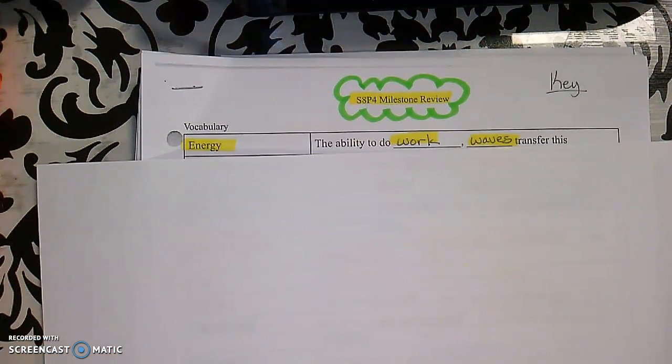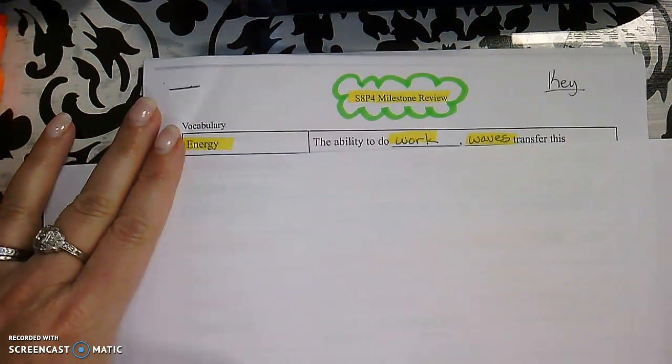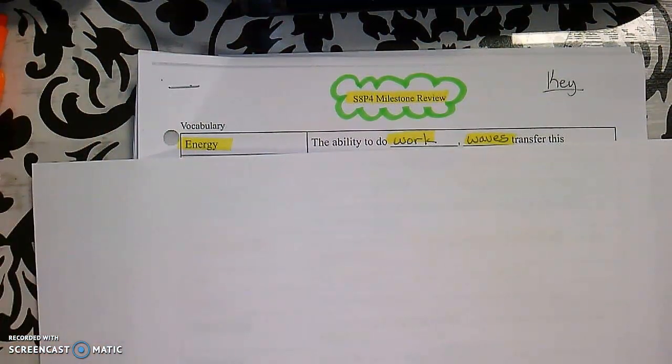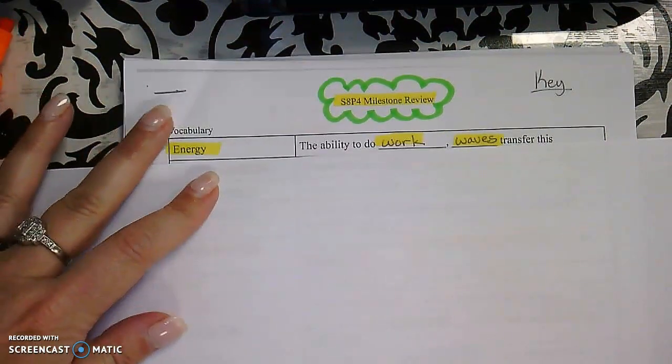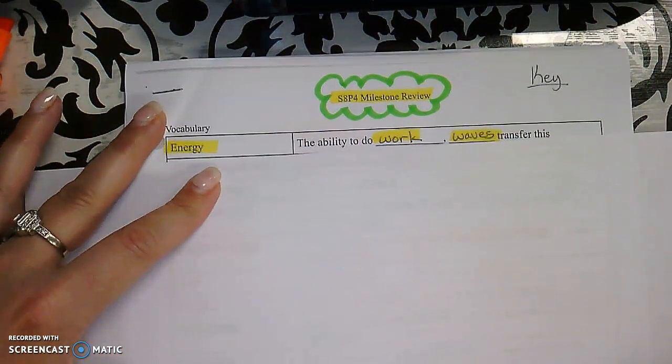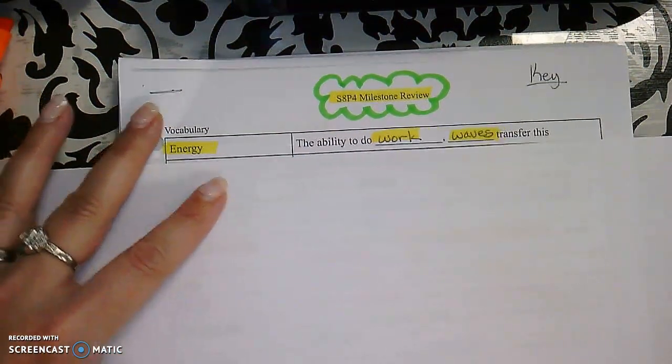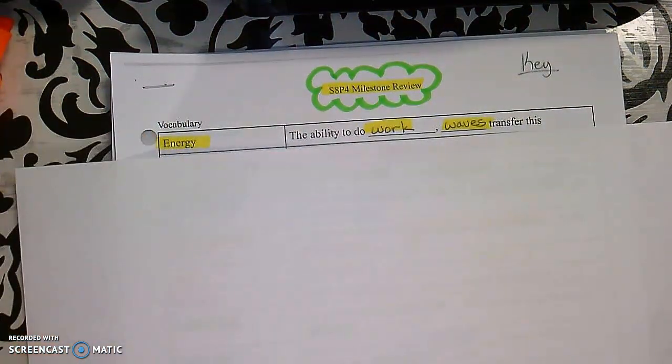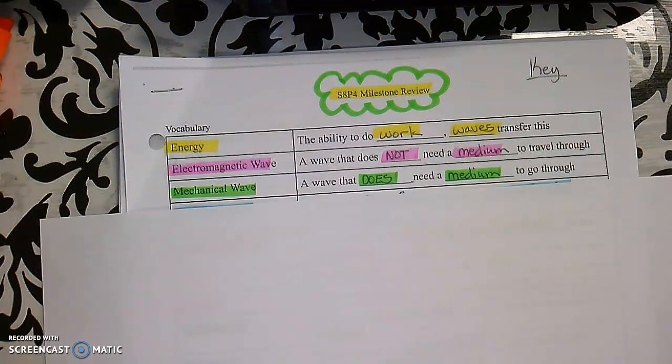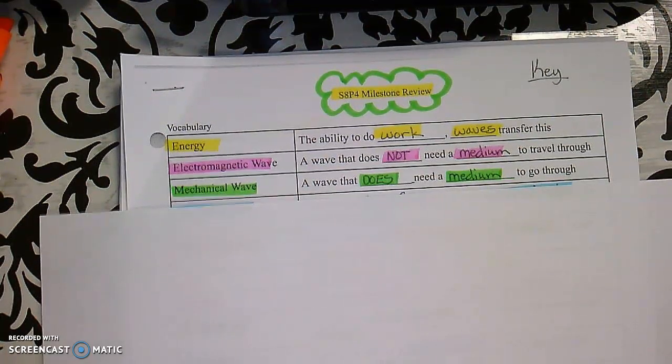Alright, so today we're going to work through some review notes over S8P4, and that is all about waves and sound and light. So the first term that we're going to talk about is energy, and energy is the ability to do work, and all waves are going to transfer this. Then we have electromagnetic wave, and that is a wave that does not need a medium to travel through.